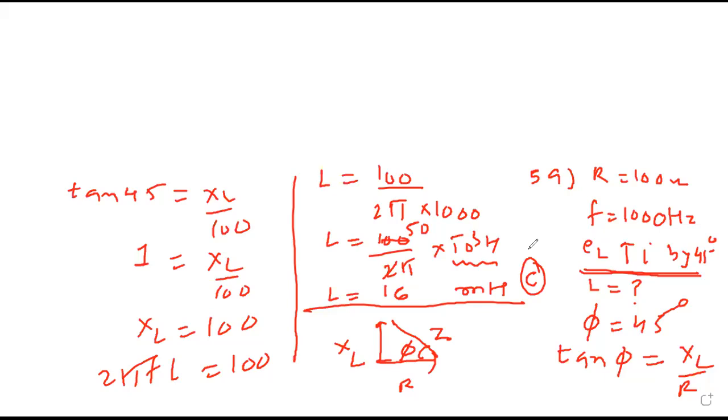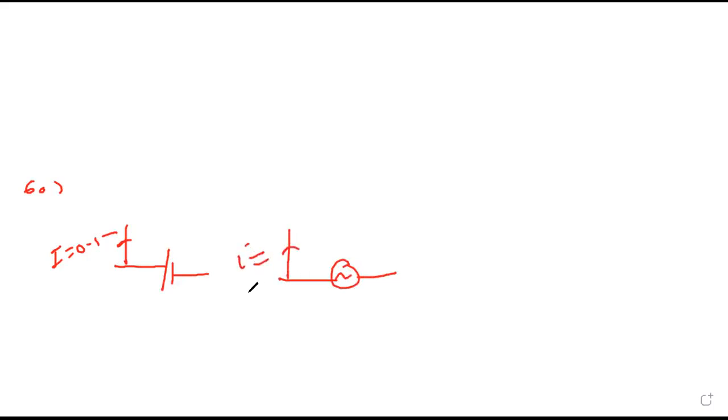Done, sir. 60th. Again, a very important sum. It is found that the current in the circuit is 0.5 with a DC source, and if the source is AC, then the current is 0.4.